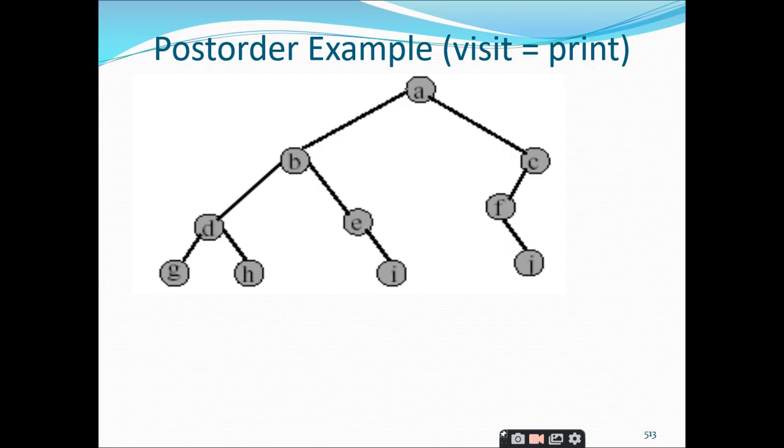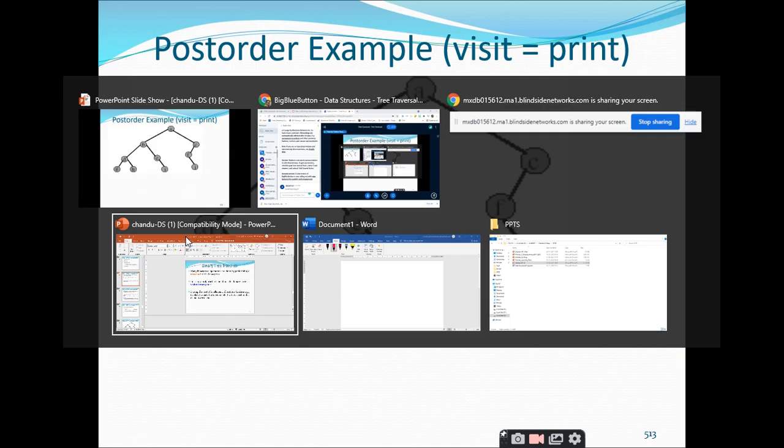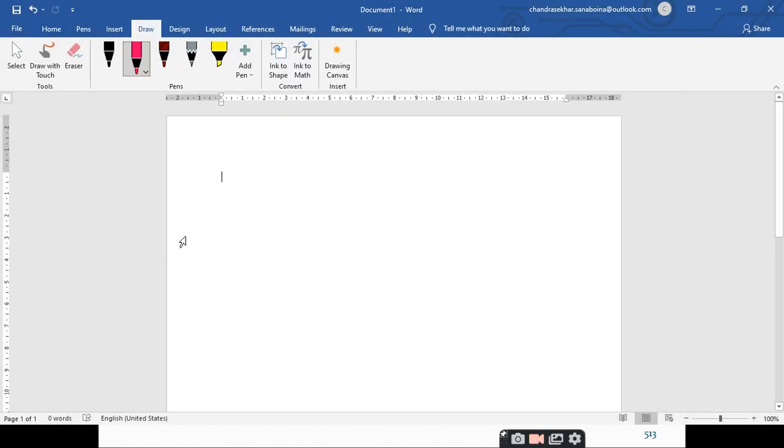Sir, once we are done with these introduction concepts, these theoretical concepts, let us go with an example part and we'll see how we can traverse a given binary tree in the pre-order, in-order or post-order traversal. Right. So let us take this one. Are you able to see the screen? Yes, sir. So let us take an example binary tree and we'll try to process it in the post-order, pre-order and in-order traversal.